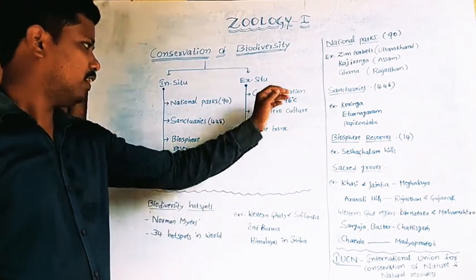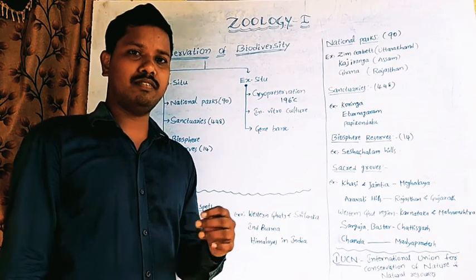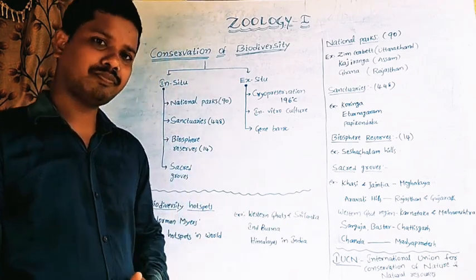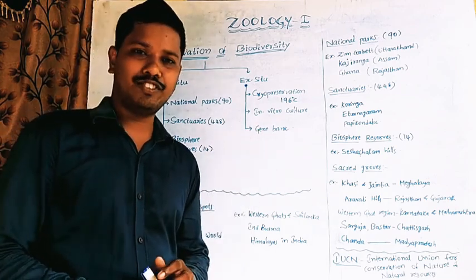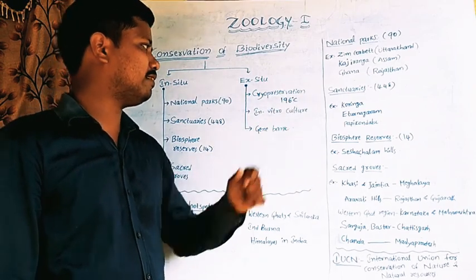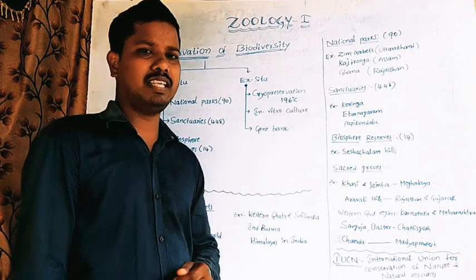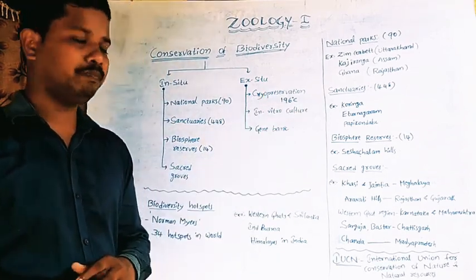Cryopreservation means the preserving of gametes, eggs and embryos etc. which are becoming extinct at minus 196 degrees Celsius. So this process is also called freezing preservation.